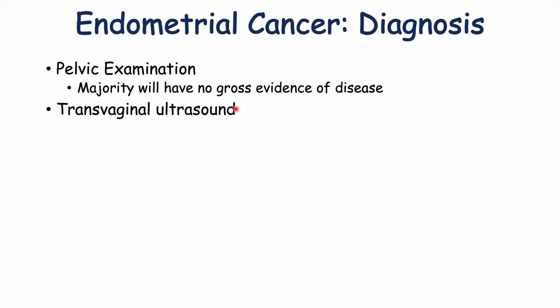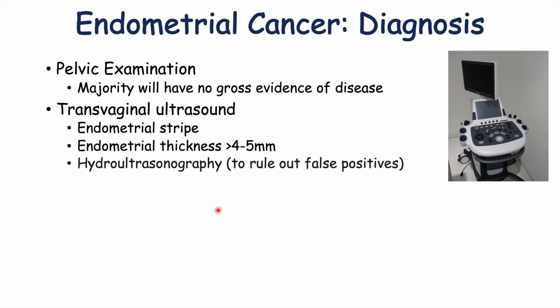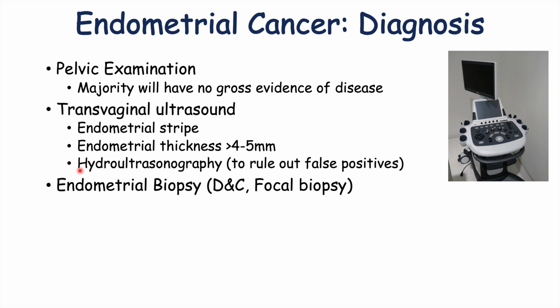What's going to be most important to use is a transvaginal ultrasound, looking at the endometrial stripe, which is the thickness of the endometrium. If there is endometrial thickness of at least 4 to 5 millimeters, that would be considered abnormal, and that would require further investigation. And if there's some question as to the measurement, some cases may warrant a hydrosonography to rule out false positives. But most patients are going to move on to an endometrial biopsy if there is some abnormality found on a transvaginal ultrasound. And this would include D&C, or dilatation and curettage, or a focal biopsy.